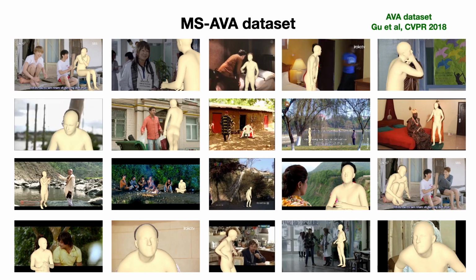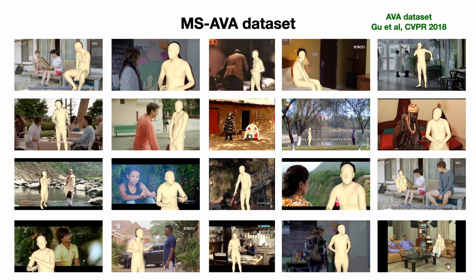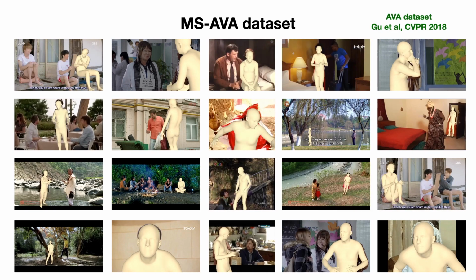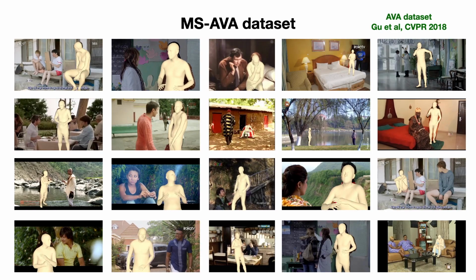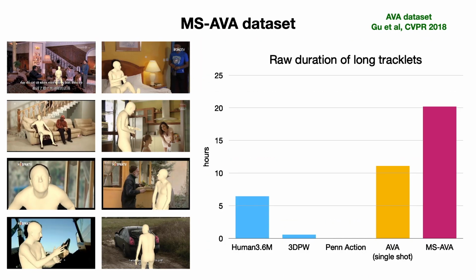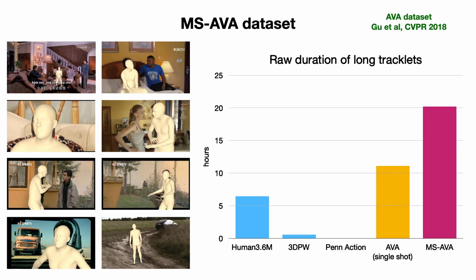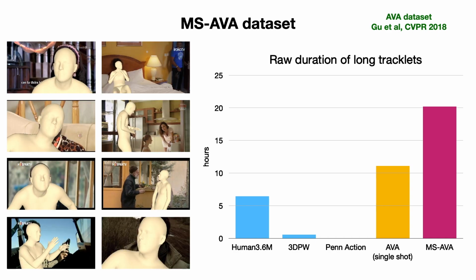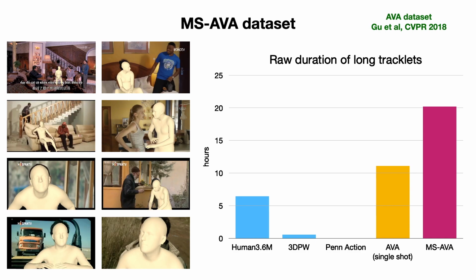The big advantage of MS-AVA is that it includes many diverse and long tracklets, unlike previous datasets. This is highlighted also in the figure on the right, where we plot the raw duration of all tracklets that last for more than 20 seconds on standard benchmarks.